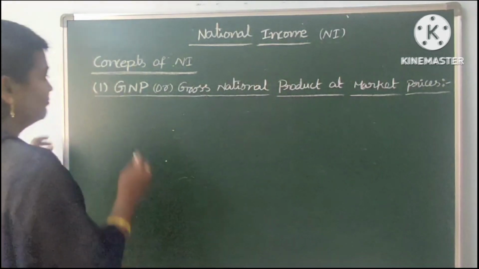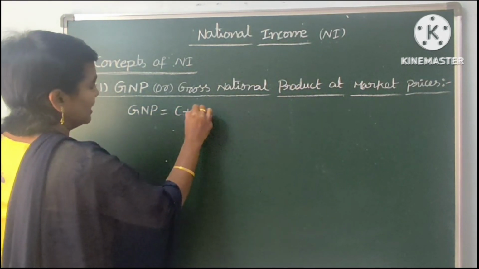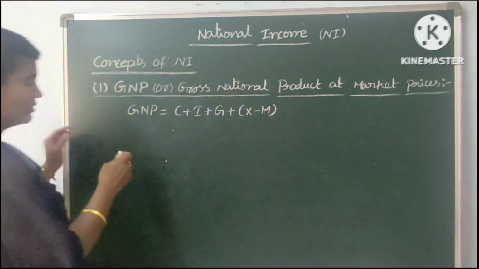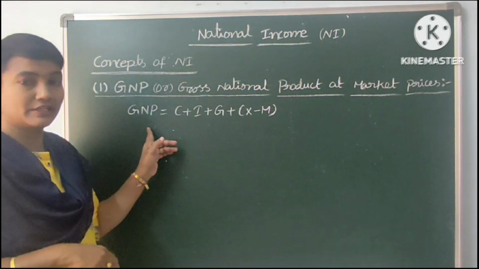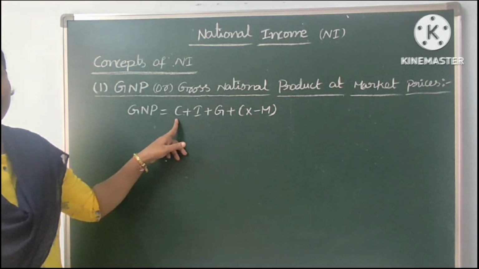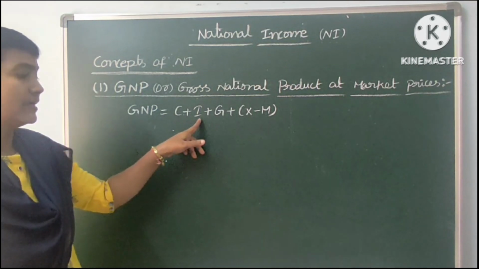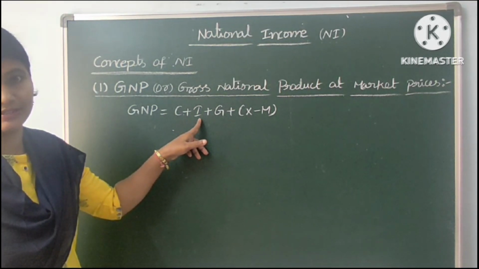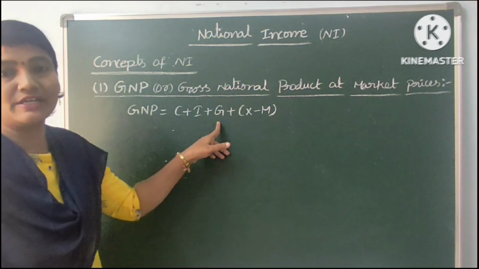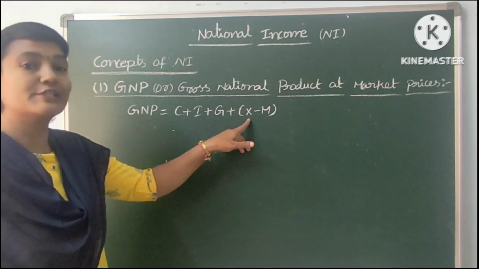So, now I will show the formula. GNP equal to C plus I plus G plus X minus M. Here GNP represents gross national product at market prices. C represents consumption expenditure of the households on goods and services. I is private domestic investment by private people on production of goods and services. G is expenditure on goods and services by the government. X minus M represents exports and imports.